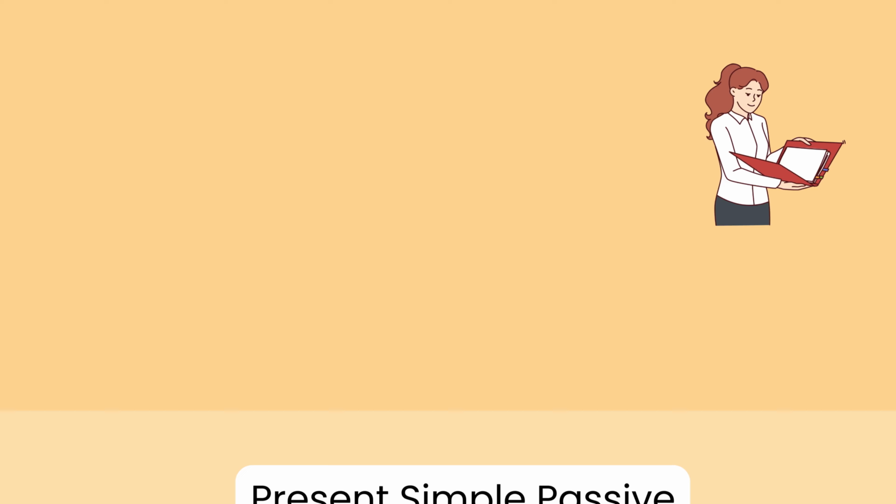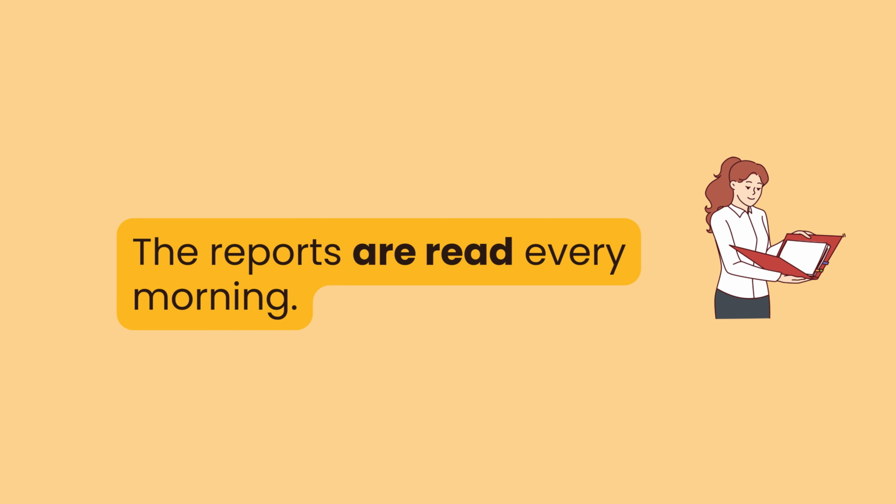Welcome to the course on the passive voice. In this section, we'll learn about the present simple passive. The structure for the present simple passive is am, is, are, plus past participle. We use this tense when talking about general facts, routines, or things that happen regularly. For example, the reports are read every morning.